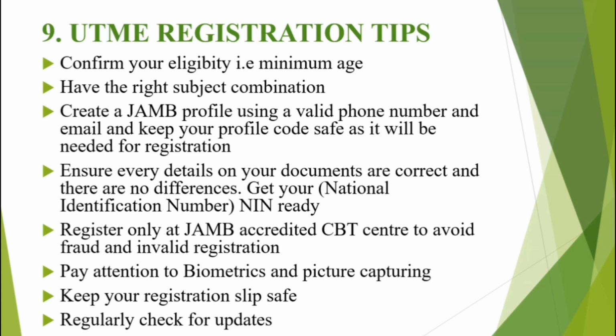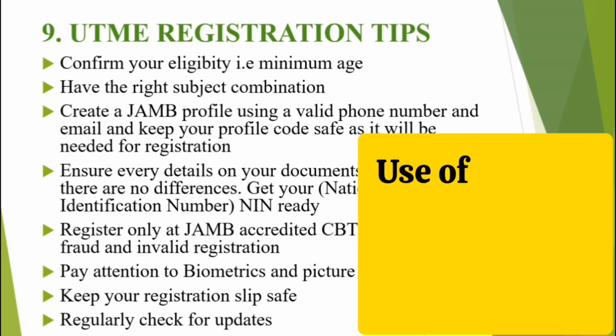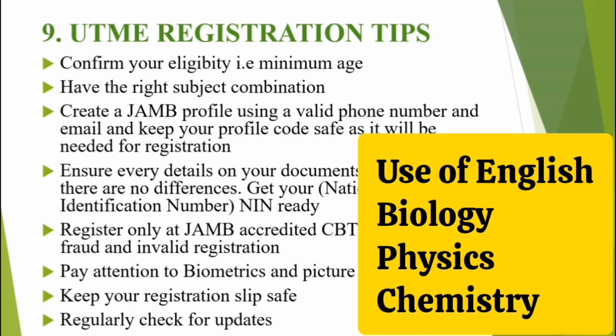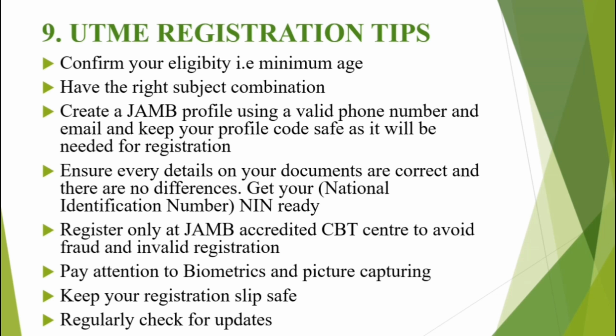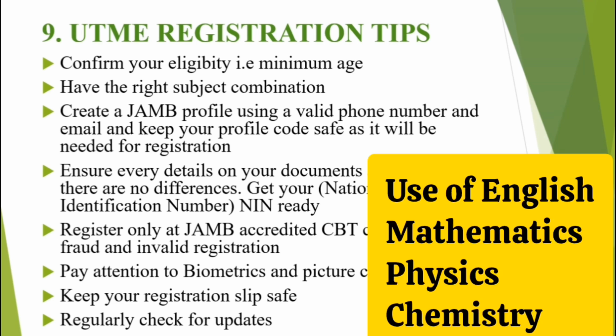Next is having the right subject combination. Now, for every course you desire to study in university, there are 4 subject combinations for those particular courses. So you cannot just jump and pick any random subject because you like this subject and you don't like the other one. For example, if you want to study medicine and surgery in university, your 4 subject combination will be the use of English, biology, physics, and chemistry. Or if you want to study engineering, your subject combination will be the use of English, mathematics, physics, and chemistry.